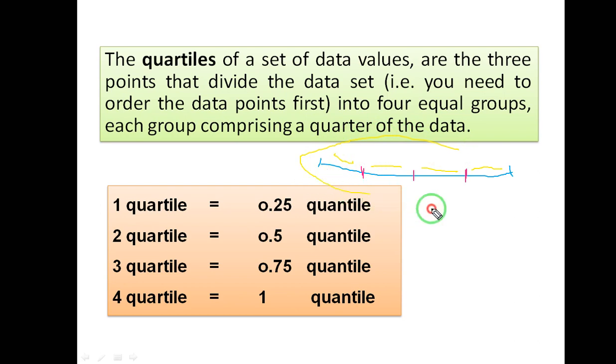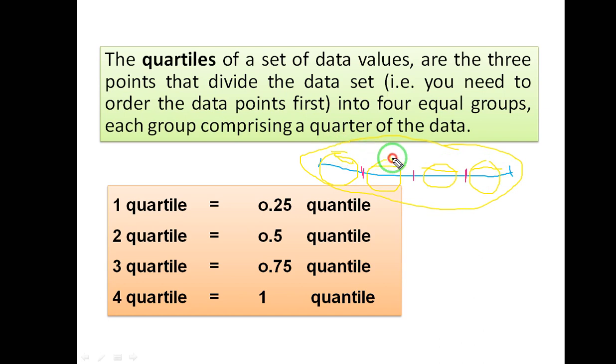This whole is a data set, and 1/4 part of the whole is known as a quarter. So this is a quarter, this is also a quarter, this is also a quarter, and this is also a quarter. A quarter consists of 25% of the data of the whole.